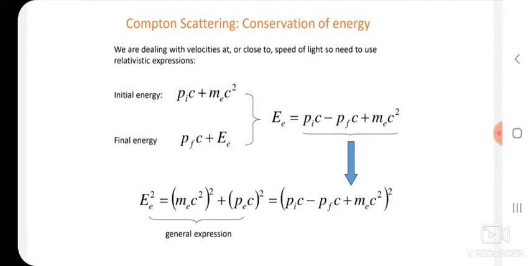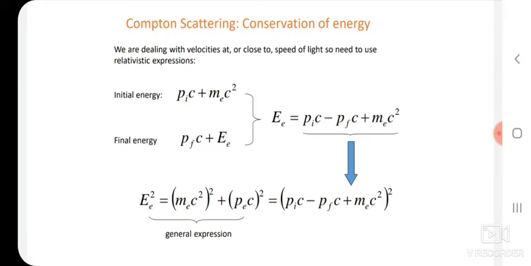The initial energy of the incident photon and the rest electron is Pic plus mec square, and the final energy is Pfc plus Ee, the recoil energy of that electron. If we equate the initial and final energy and rearrange, we get Ee equal to Pic minus Pfc plus mec square.